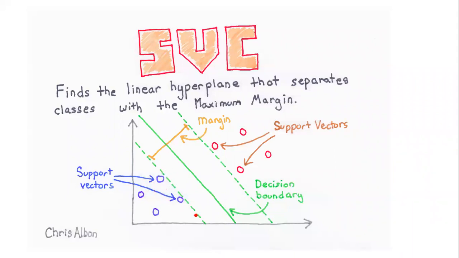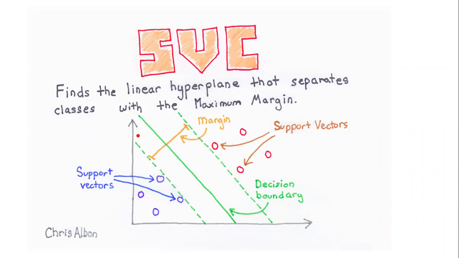Then we find this line, this is the linear separable line. Based on this, we can see one class lies on one side and another class lies on the other side. So using this linear separable boundary, we can find the classification boundary. All right. So find the linear hyperplane that separates classes with the maximum margin. One thing is coming up, the hyperplane. In two dimensions, this is known as a line or plane, but in three dimensions, this converts to the hyperplane.